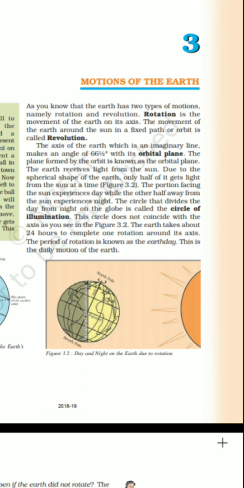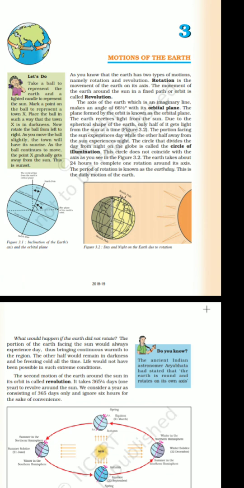When the earth is rotating, the sun's rays fall at one place and not on another. The place which is getting sun rays is experiencing day, and the place which is in darkness and not getting sun rays while rotation is taking place is experiencing night. So rotation causes day and night.